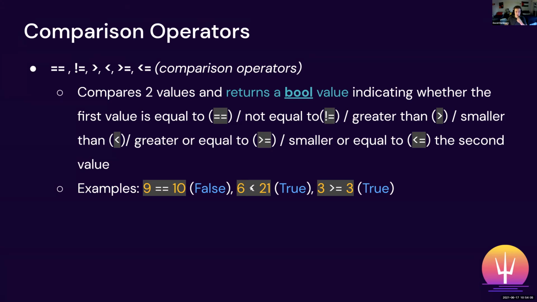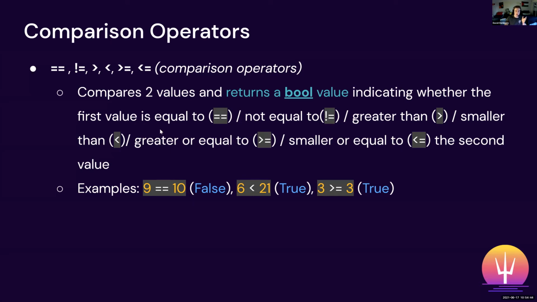So in this case, is 6 less than 21? Obviously 6 is less than 21, so this will return true. Is 3 greater than or equal to 3? That is a true statement, so it'll return true. There's a whole bunch of these you should know. We demoed a few of them here, but there's the double equals, which indicates two things are equal to one another. There's the exclamation point equals, which will return true if two things are not equal to each other. For example, if we did 9 exclamation point equals 10, well, we know that 9 is not equal to 10, which is a true statement.